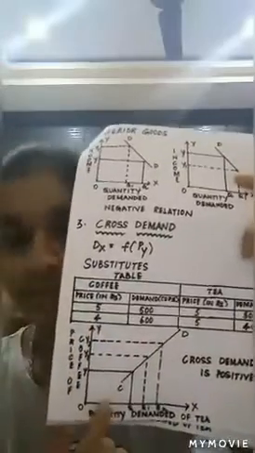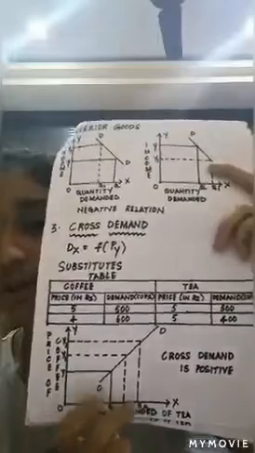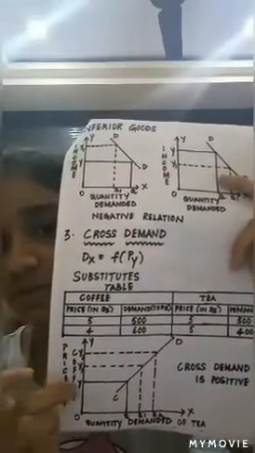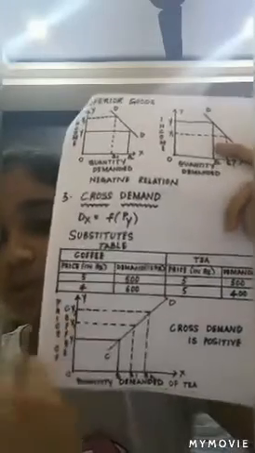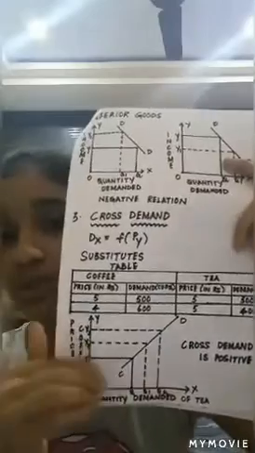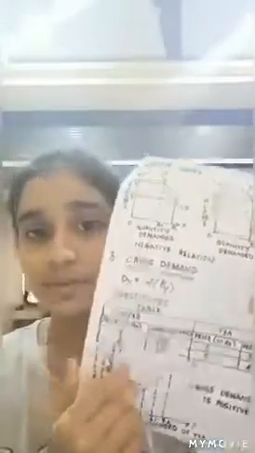And here, if you take the graph related to this, the price of coffee is taken here and the quantity demanded for tea is taken here. When the price of coffee has increased from Y to Y1, Y1 to Y2, we can see that the quantity demanded has also increased from Q to Q1 and from Q1 to Q2. So with an increase in the price of coffee, there is also an increase in the quantity demanded for tea. So in case of substitutes, we can tell that there exists a positive relationship.